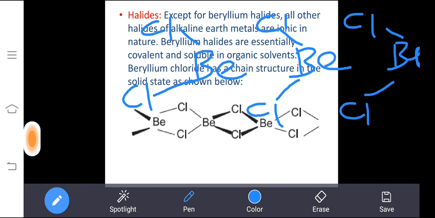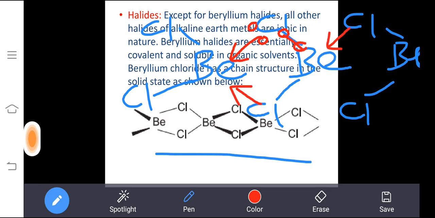Now how is this big chain structure forming? You can see, students, chlorine has how many valence electrons? 7 valence electrons. Of that, 1 valence electron is shared with beryllium. And how many remain? 6 valence electrons. Of that 6, 2 are shared with beryllium, so we can call that a coordinate bond. Here also the same process, the coordinate bond will form, and it will continue.